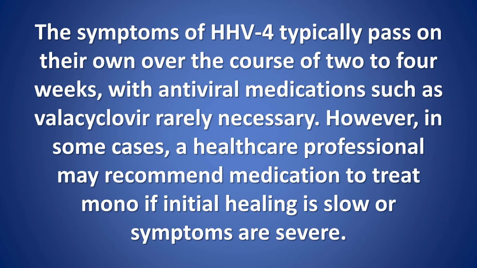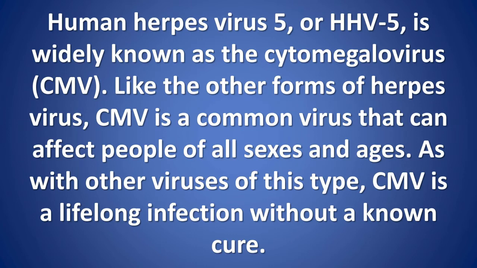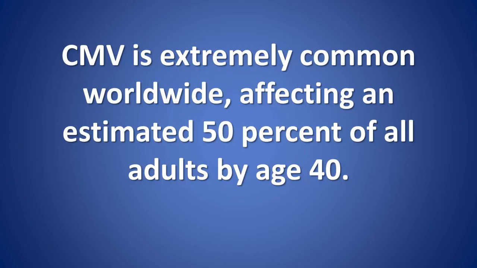HHV-5. Human herpes virus 5, or HHV-5, is widely known as the cytomegalovirus, CMV. Like the other forms of herpes virus, CMV is a common virus that can affect people of all sexes and ages. As with other viruses of this type, CMV is a lifelong infection without a known cure. CMV is extremely common worldwide, affecting an estimated 50% of all adults by age 40.